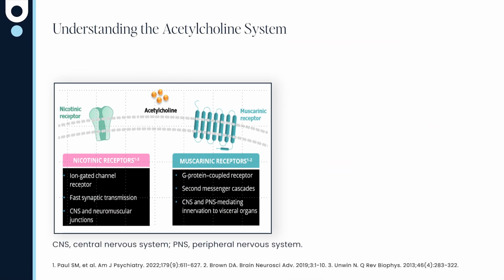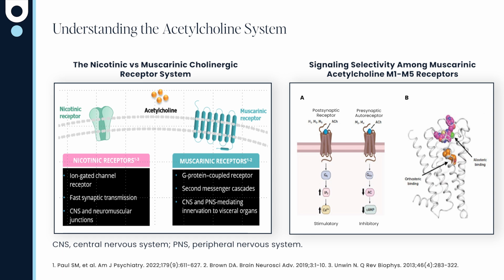Hello, I'm Dr. Christoph Correll, and today I'll be talking about what is the role of the muscarinic receptor system in schizophrenia. Let's first understand the acetylcholine system. There are two different receptor types. There's the nicotinic receptor, which is ion-gated, a channel receptor, and is fast for synaptic transmission. We'll not be talking about that today.